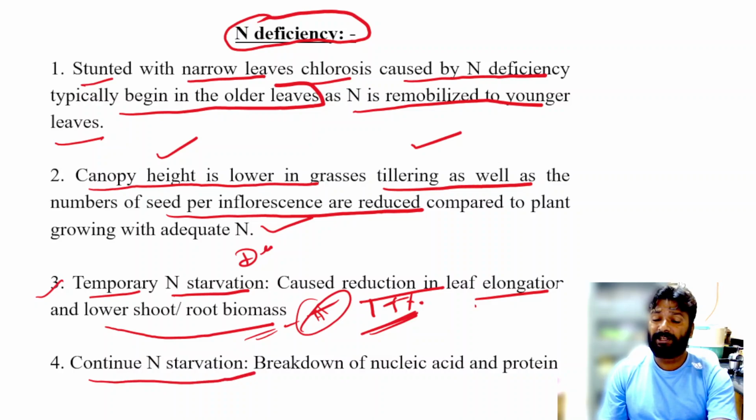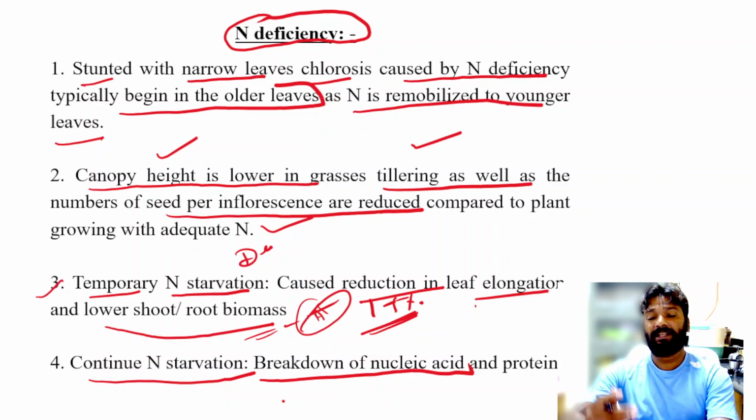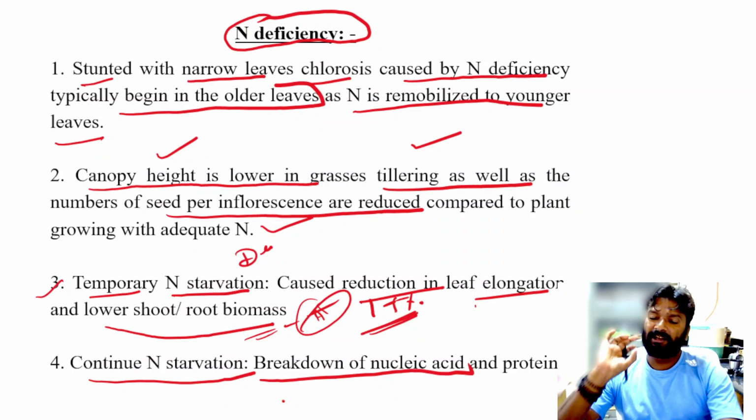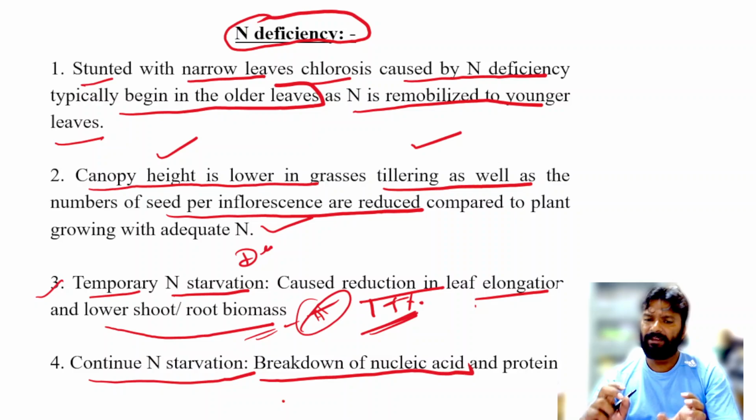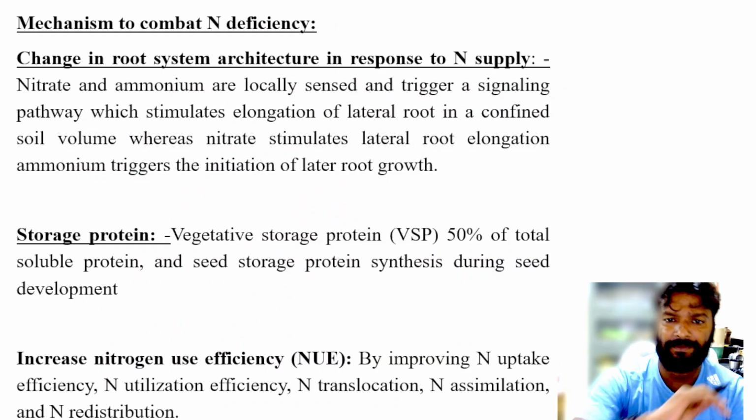If there is a severe case of nitrogen starvation, then it causes the breakdown of nucleic acids and proteins. Because we already discussed that nucleic acids, proteins, and a lot of compounds are made up of nitrogen. If there is less nitrogen or a deficiency of nitrogen, these macromolecules start to break down. Okay.